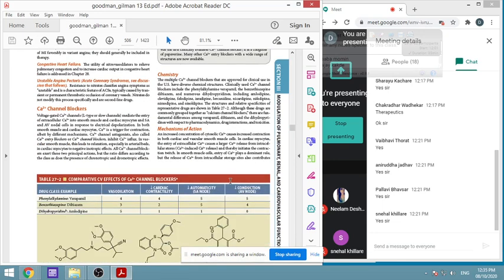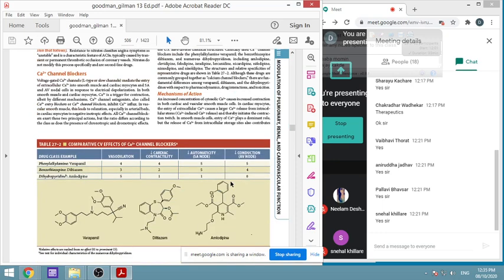The other category of drug is calcium channel blockers. We have seen them earlier. There are three important basic chemical classes: phenylalkylamines, benzothiazepines and dihydropyridines. We have seen earlier the effects on a range of 1 to 5. Verapamil causes vasodilation up to 4, while diltiazem causes comparatively less, and dihydropyridines like amlodipine, felodipine, nifedipine, etc. all have the highest vasodilation because they act more on the blood vessel.